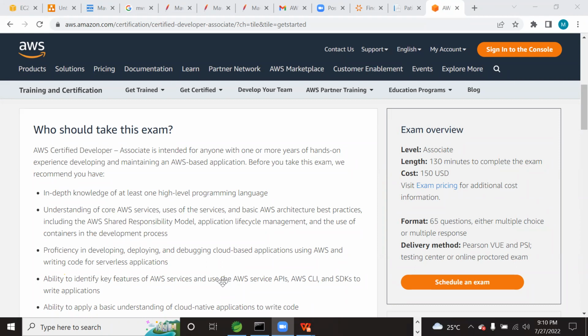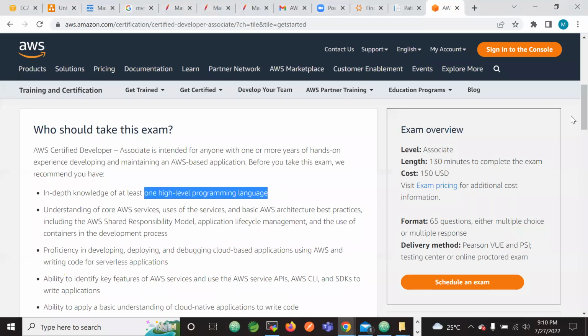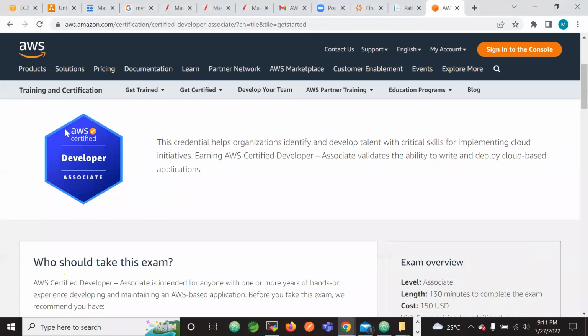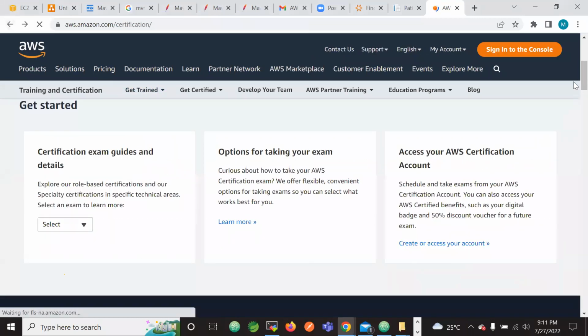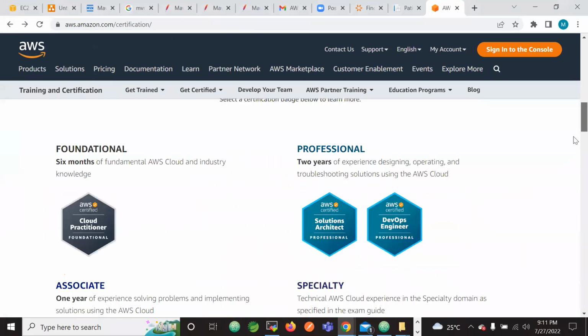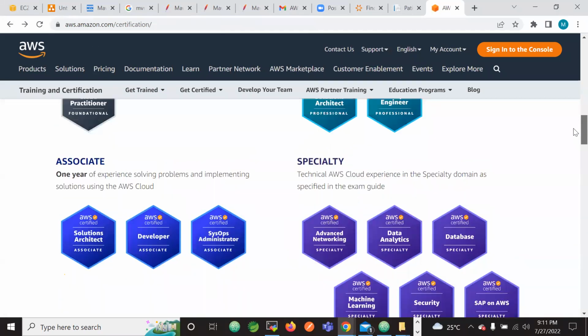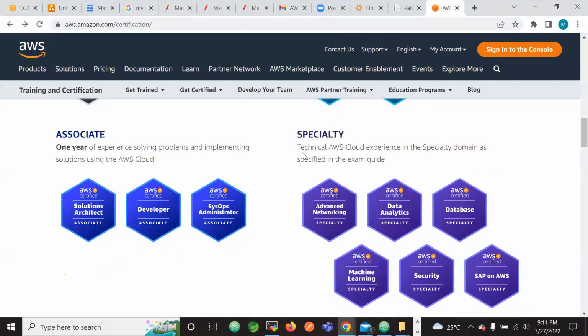Sir, just now you told me you should have programming knowledge in Python or Java. I don't have any programming knowledge, sir. I told you one programming language is required for cracking the AWS developer certification. But for the AWS practitioner, no programming language is required. There are various certifications. How to achieve them, we will discuss in our next session, and I will give you clarity.